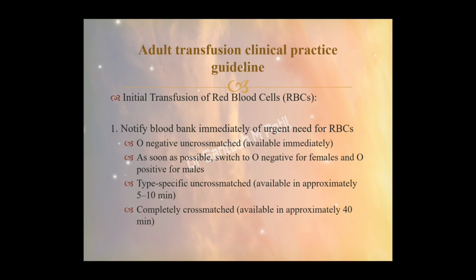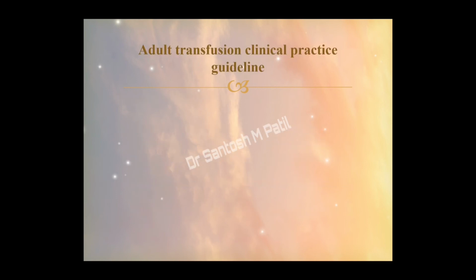If the availability is in approximately 5 to 10 minutes, type specific crossmatch, which I already discussed, can be started. If availability is adequate, the time required is approximately 40 minutes, and completely crossmatched blood has to be transfused to these patients.